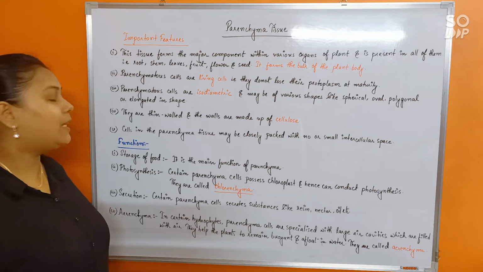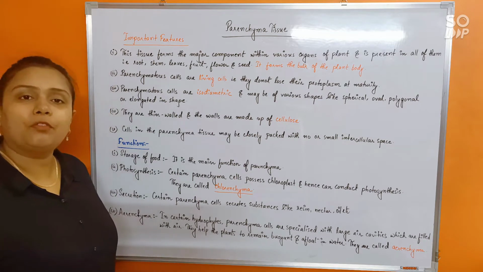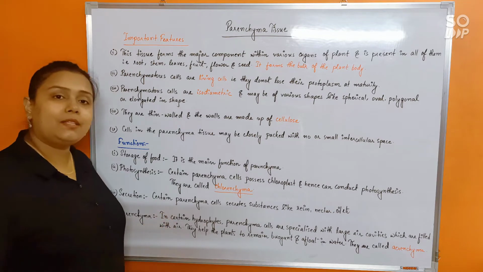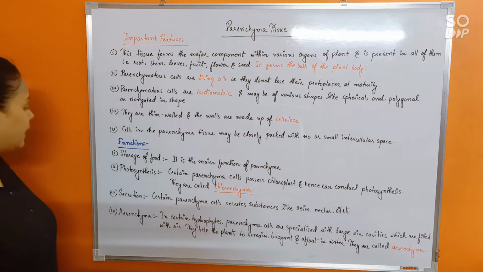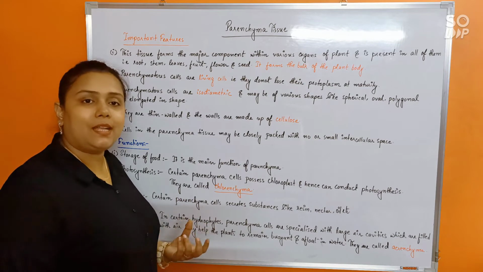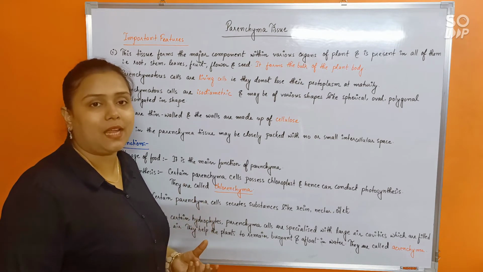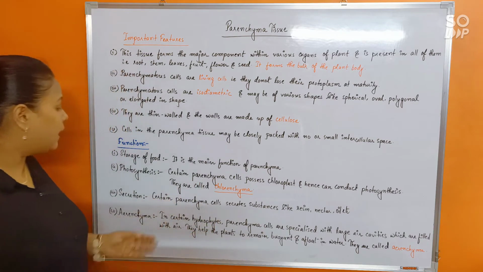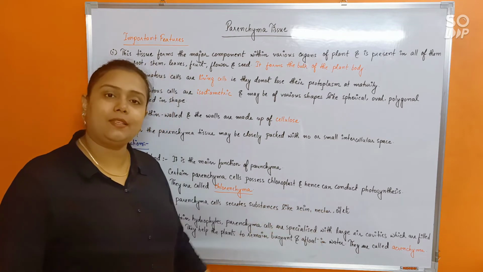So if a parenchyma possesses chloroplast, then it will perform photosynthesis, and we will call such parenchyma cells chlorenchyma. Next, secretion. Because parenchyma cells are meant for storage, they sometimes store various substances, and hence also allow secretions like resin, nectar, oil, etc.